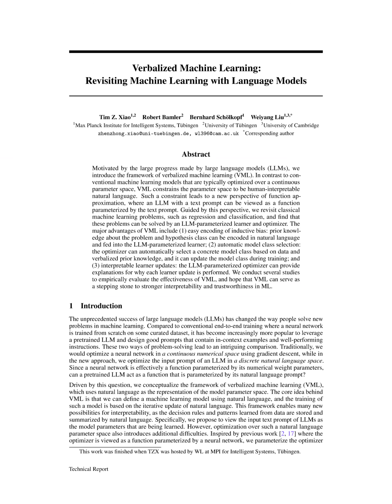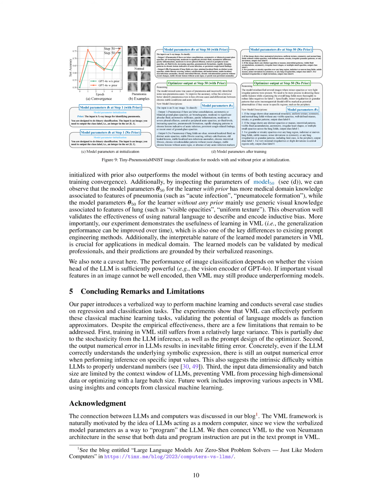6. Unified representation. VML offers a unified token-level representation of both data and model parameters, unlike numerical machine learning, which treats them differently. This unified representation simplifies the model training process, and enhances the overall performance of the system. 7.